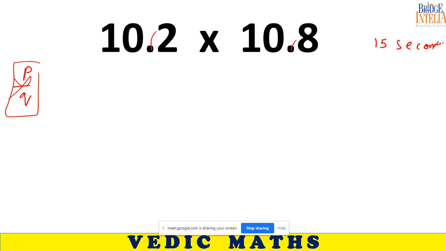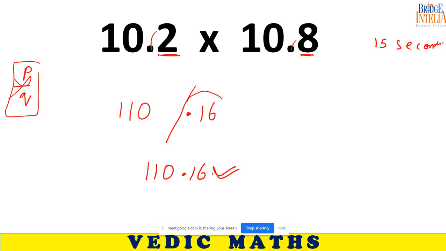So come on students, hurry up and answer. 15 seconds are over. 1110.16. Ignore the decimal: 11016. And then adjust for the decimal. There are two digits after the decimal, so counting backwards, you place a decimal here. This would be the final answer. I hope you got this trick now.